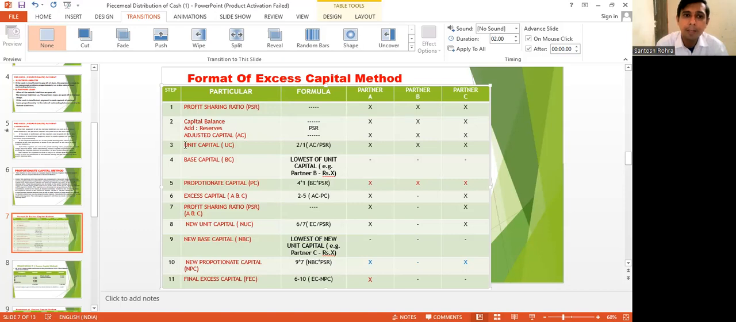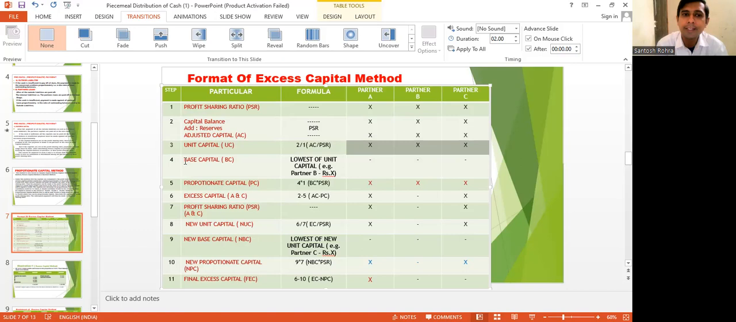Then we have step 3, which is called unit capital. Unit capital is nothing but 2 divided by 1. 2 is your adjusted capital. If we divide adjusted capital by profit sharing ratio, we will get unit capital. So here one column we call the formula column. We have written the basic formula for how we calculate each step. The three columns are for the partners in particular, and the step columns are there.